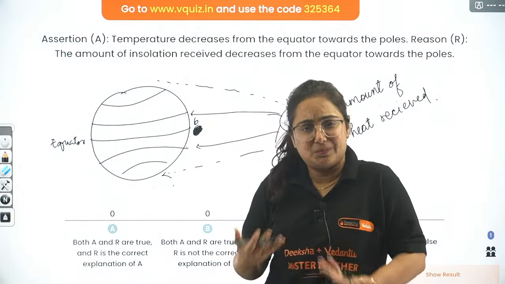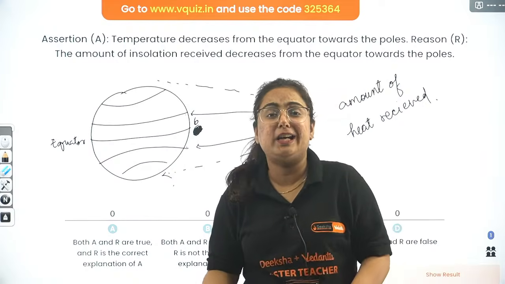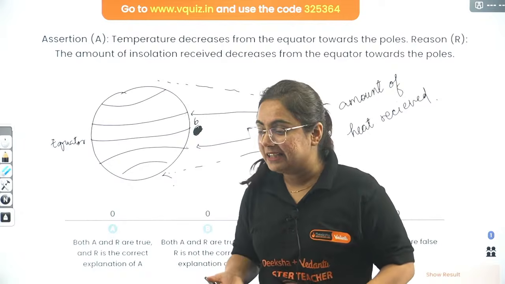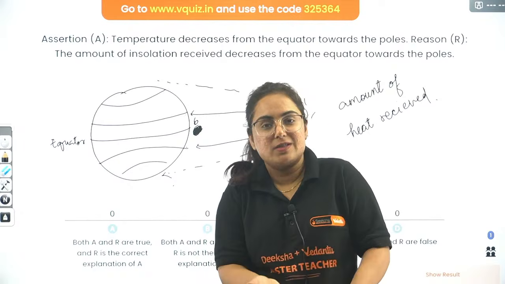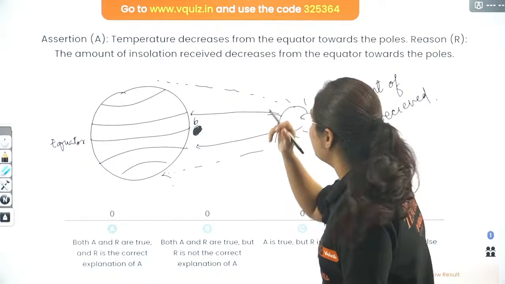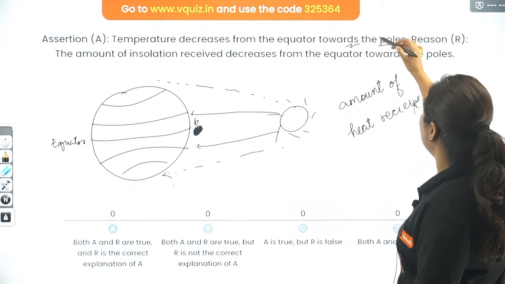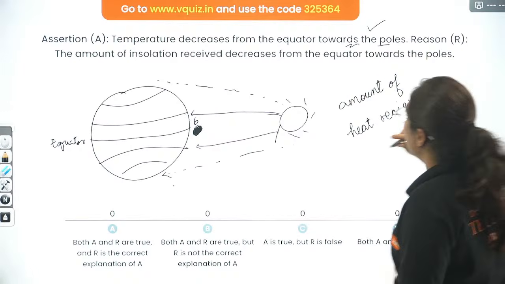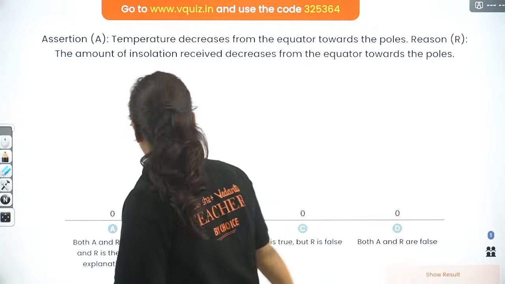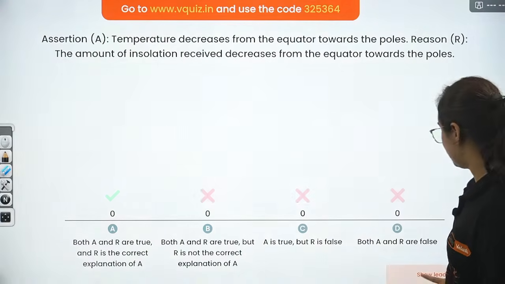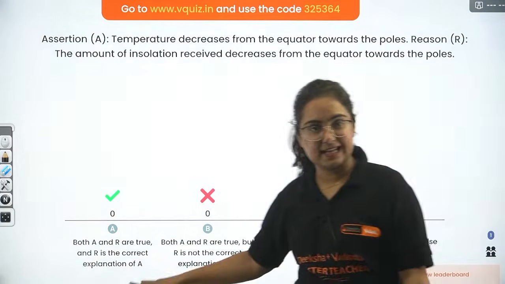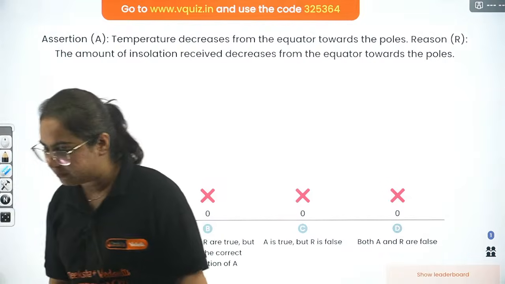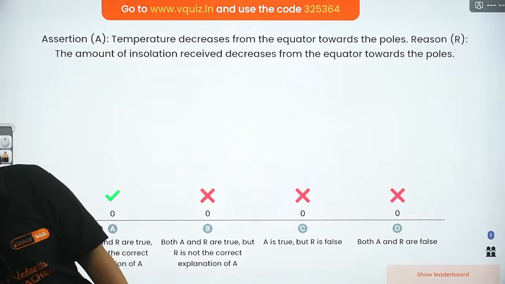For very obvious reasons, the equator receives the highest amount of sunlight in comparison to the poles. Poles are the places which do not even see sunlight for 6 months, with night for 6 months and day for 6 months. So yes, temperature decreases from the equator towards the pole, obviously a correct assertion. Reason: the amount of insolation received decreases from the equator to the pole, obviously correct too. Let's check what the answer says. Yes, A is the correct reason as well as the answer. Very helpful. Thank you guys.